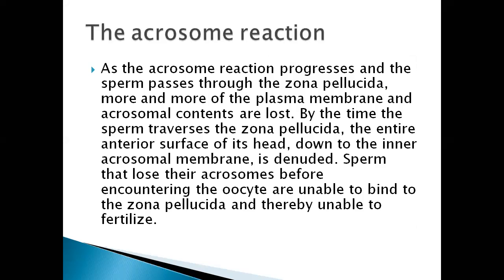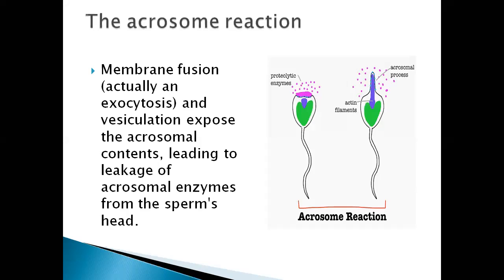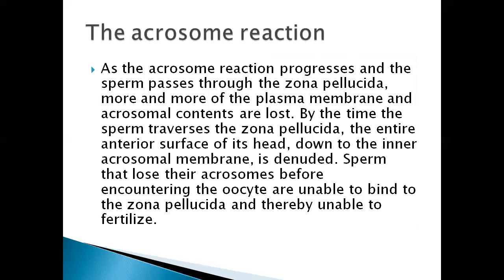Okay, so denudate means down to the inner acrosomal membrane is denudate. This is the denudate condition. So the acrosome is present like this actually. So what happened? That layer is gone. That's what we say denudate. But what we are saying is, the sperm that lose their acrosome, the denudate happening before encountering the oocyte, are unable to bind the zona pellucida and thereby unable to fertilize even.